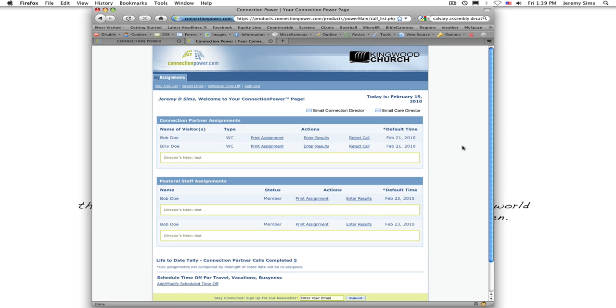Okay, you should get a text message that tells you to check your email. You check your email, and at the bottom of every assignment, it'll come from Kingwood Church Assignment. At the bottom of every assignment, there's a link, and you just click the link. And here's what you should get, something similar to this.